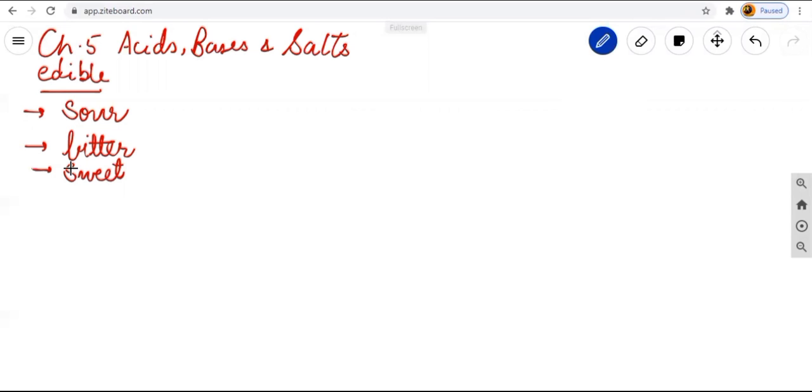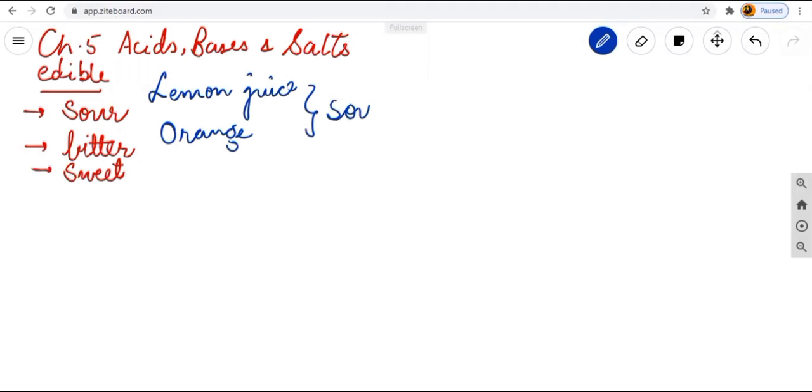So the substances, like if I'm talking about the example lemon juice. Lemon means nimbu. And if we are talking about orange or orange juice, these are sour in taste.